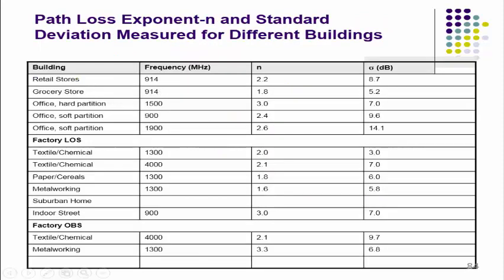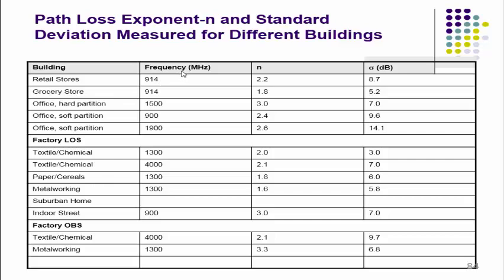In this table we can see the path loss exponent factor and the standard deviation measured for different types of buildings. The first type of building, retail stores.